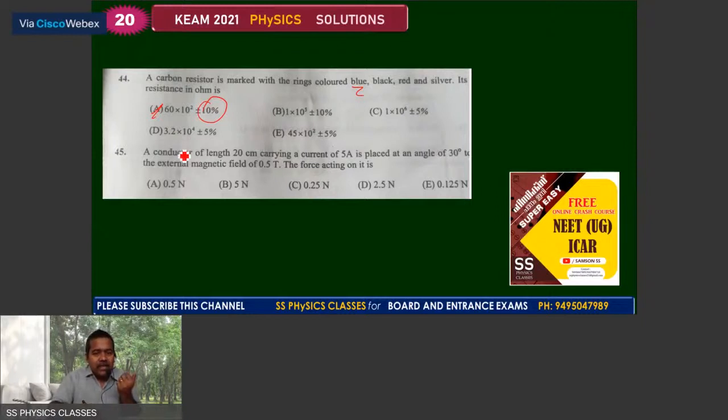A conductor of length 20 centimeter and carrying current of 5 ampere is placed at an angle of 30 degree to the external magnetic field of 0.5 Tesla. The force acting on it. So that 45, take the answer as the C choice.